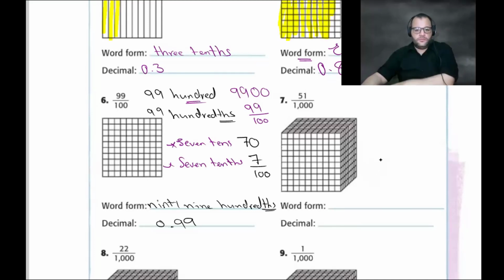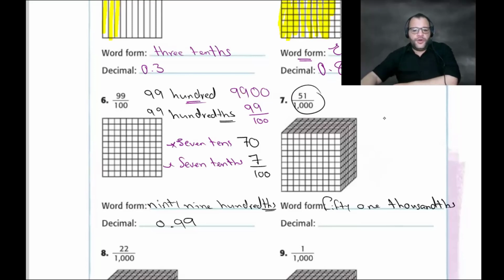So word form, number 51 over 1,000. When I ask you to read this number, 456,123, how do you read this number?